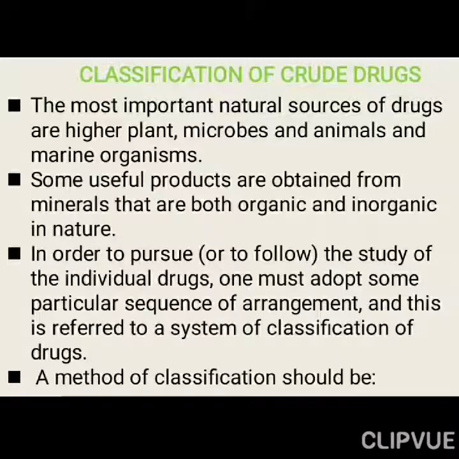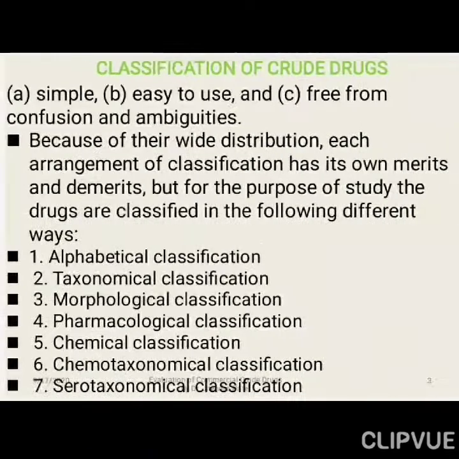Suppose you want to find something in a book, so you go to the index or contents, right. In the index, you search by alphabetical order, or at the particular page number written in the index, then you go to that page number and get the matter. Likewise, there should be a particular sequence of arrangement, so that we can find it easily for study purposes. That is why classification is needed and necessary, right.